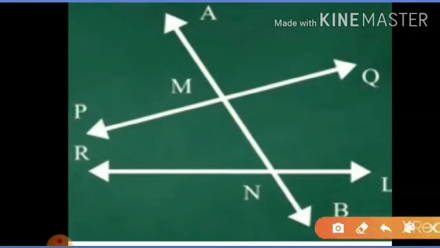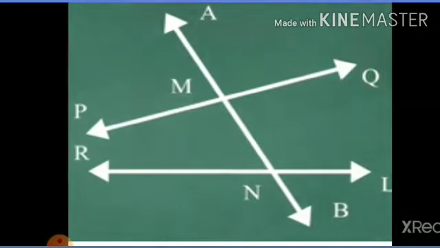Angle QMN and angle MNL. This is the first pair of interior angles. Now these angles have the same direction and are on the same side of the transversal, but they are inside the given lines. Hence this is a pair of interior angles. Angle QMN and angle MNL is the first pair of interior angles.